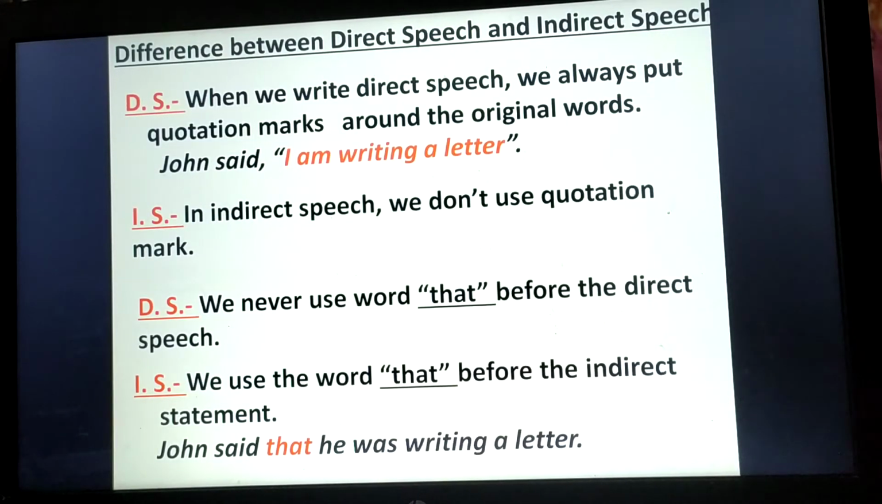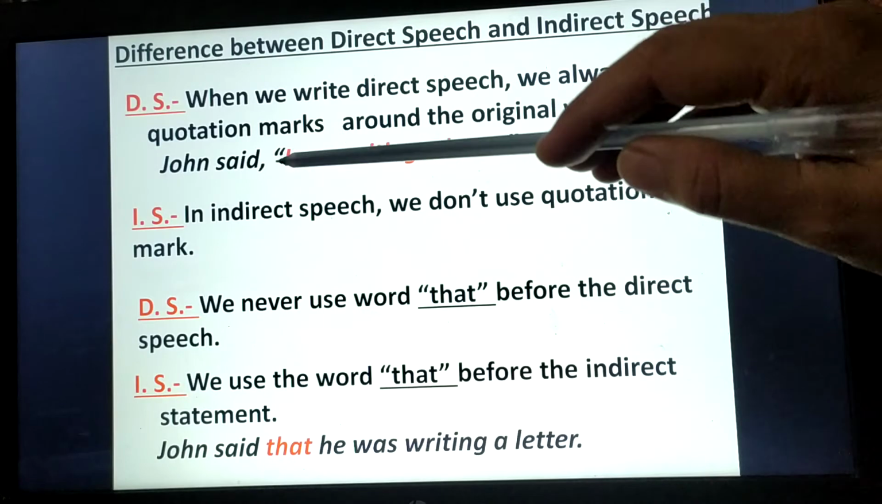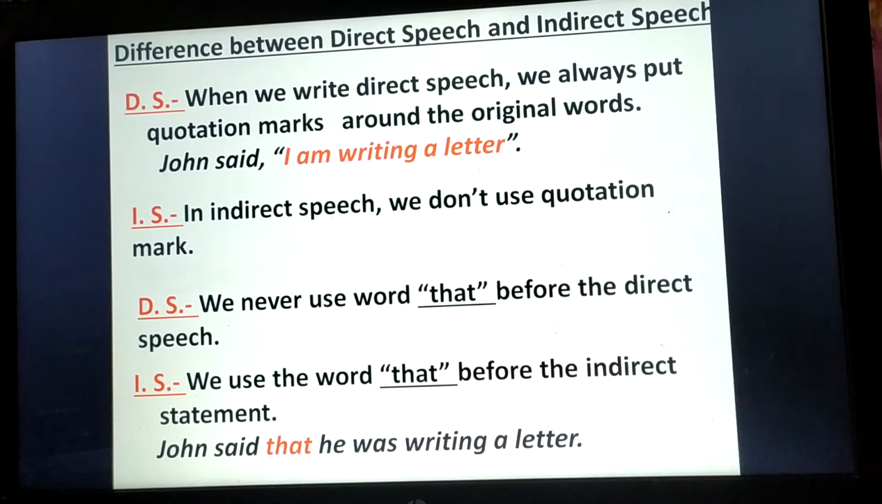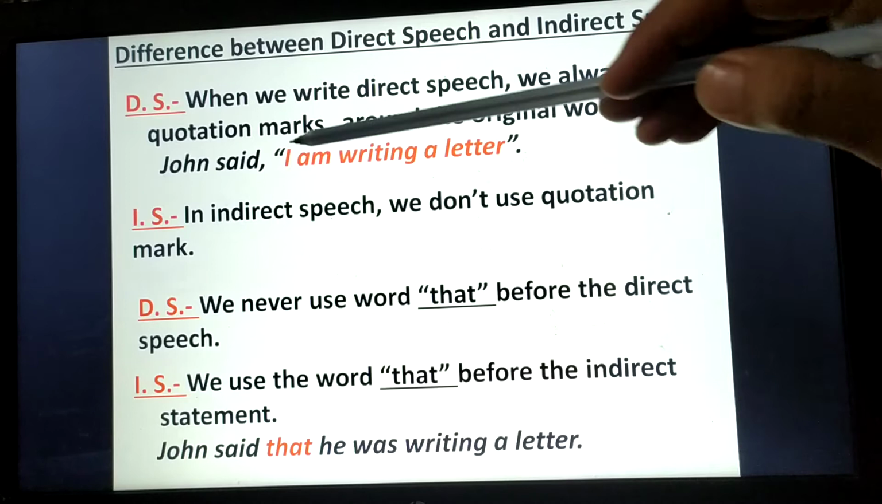Now we will learn the difference between direct speech and indirect speech. The first difference is that when we write direct speech, we always put quotation marks around the original words. What are quotation marks? You can see these, the inverted commas, these are the quotation marks, right? So what happens when we write direct speech? We always put quotation marks around the original words.